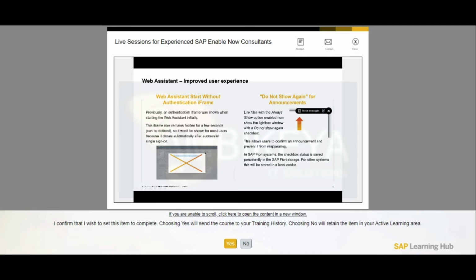Well, Ariba. Next one, the Web Assistant improvements in general. One big step regarding authentication is the authentication iframe, which was considered disturbing. It's simply not visible anymore, which gives us one less point of failure. People were annoyed by the pop-up coming up every time and closing it beforehand, or suppressing it even by not allowing iframes anymore. Those were all scenarios where authentication failed because of certain settings. It simply doesn't happen now, which doesn't mean that there is no iframe anymore. It's just not visible anymore. The iframe is set to invisible, and the authentication happens in the background.